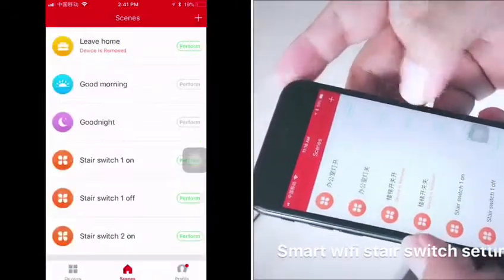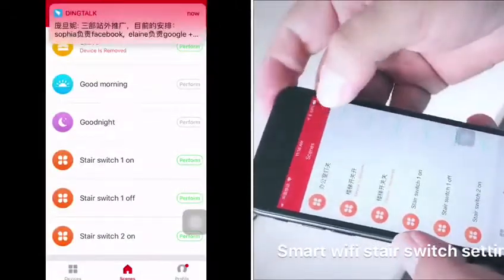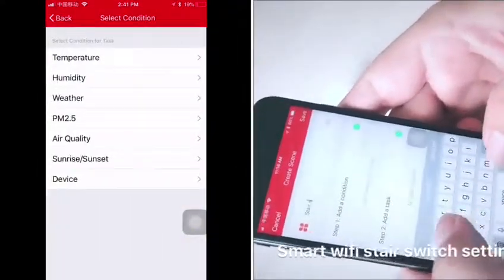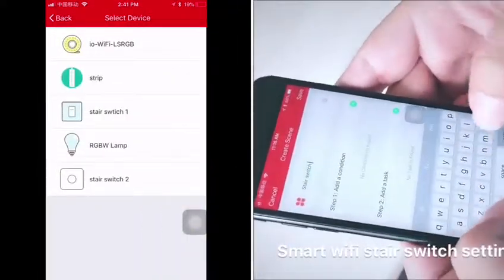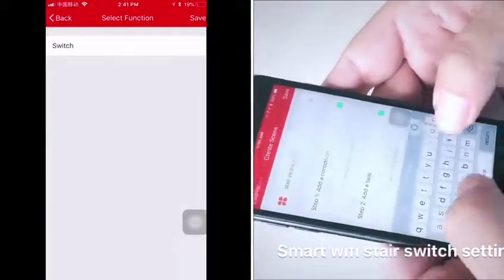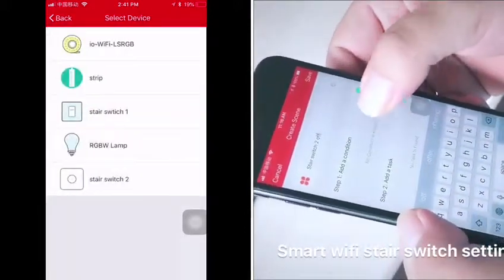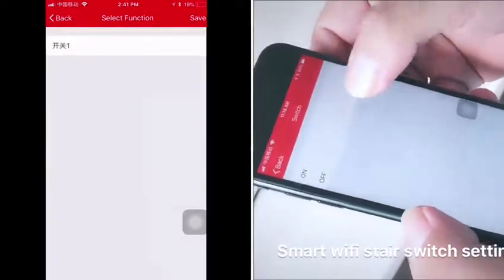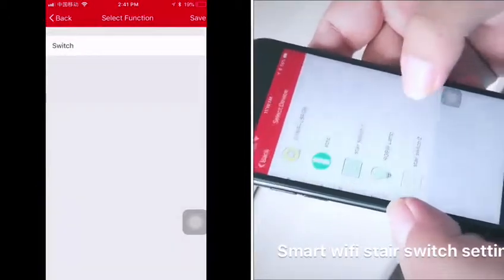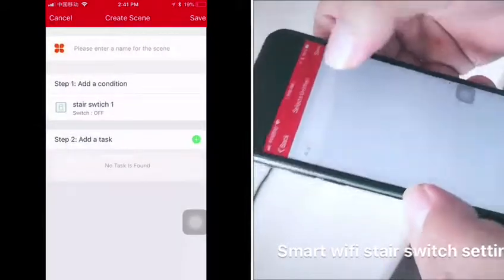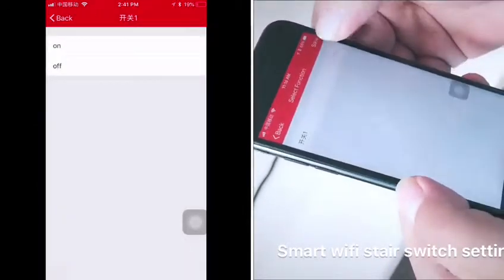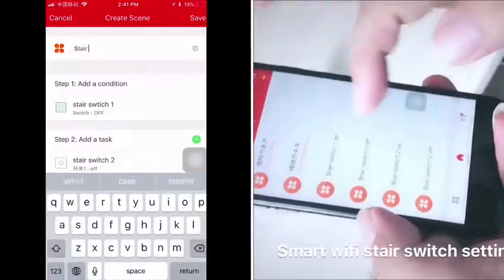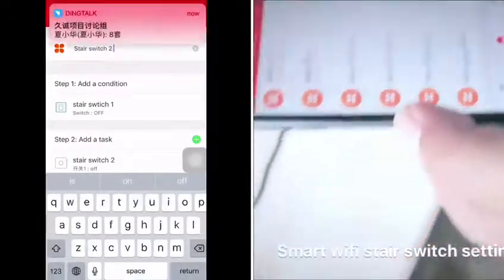Save. Okay, and then I add one more condition, Stair switch 2 off. The condition is when Stair switch 1 is off, then Stair switch 2 is off. Save it. Okay, now 4 conditions are imported, so we can try it.